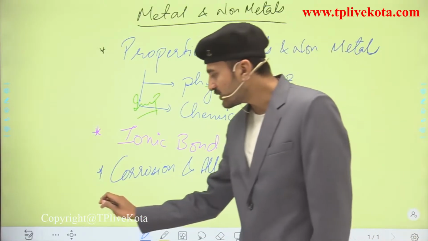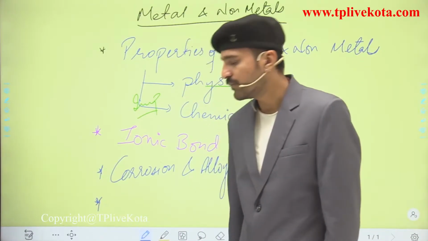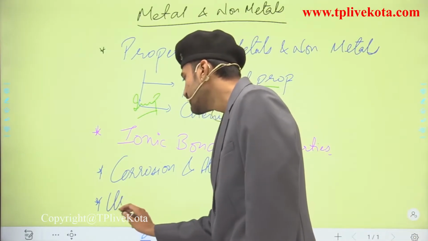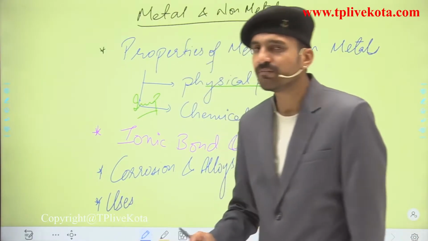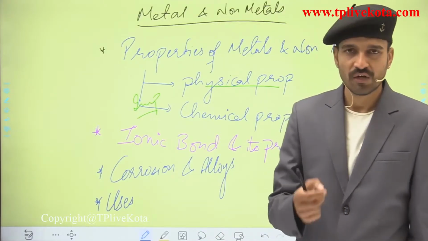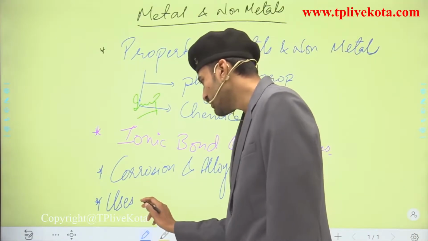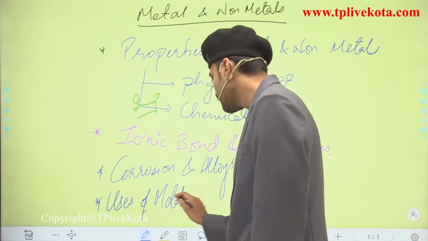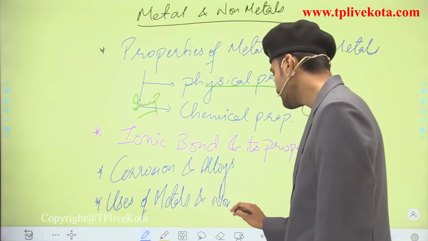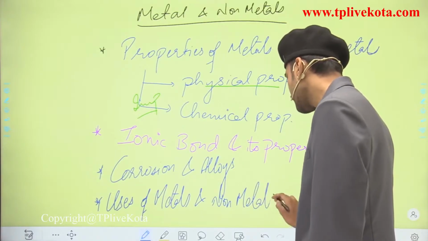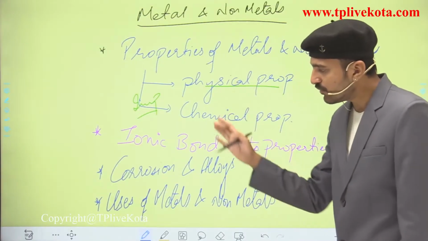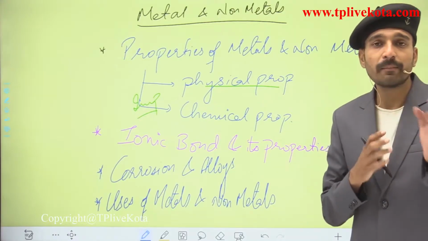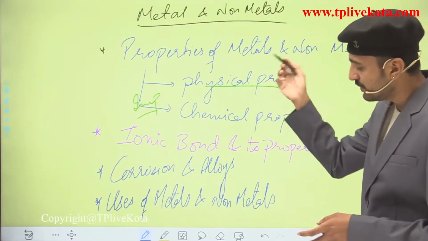Now the last topic is what? The last topic will be the uses of some metals and some non-metals. That is generally because they have been asked in the examinations, and some uses are also important. So here we will be dealing with the uses of metals and non-metals. Now students, this is the overview of chapter number 2 of class 8, metals and non-metals, where these parts are important.